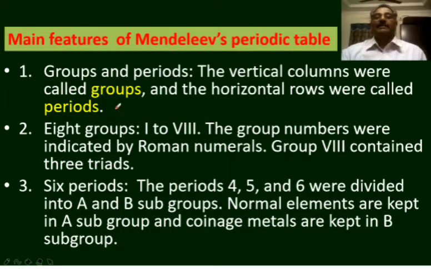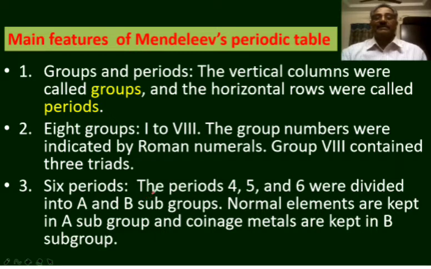Mendeleev called the vertical columns as groups and horizontal rows as periods. There are 8 groups in the Mendeleev's periodic table, and the groups are numbered with the Roman numerals 1 to 8. The 8th group contained 3 triads. There are 6 periods in the Mendeleev's periodic table.